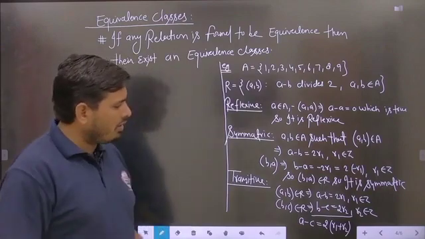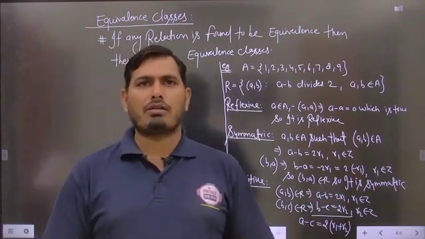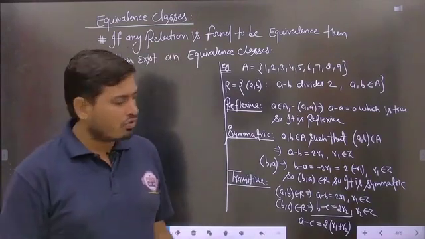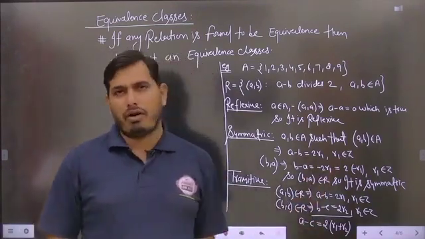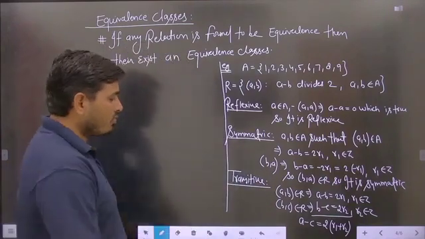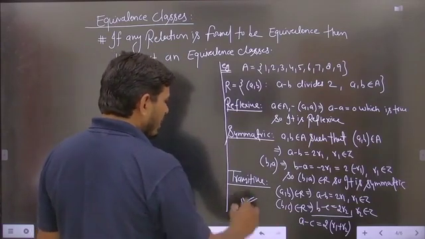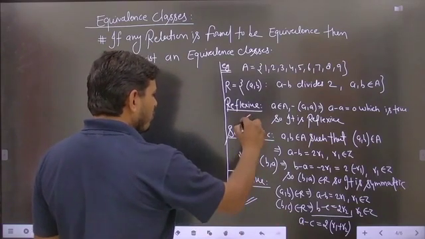And students, here if R1 and R2 are both integers, then definitely R1 plus R2 is always an integer. So you can say that A minus C is also divisible by 2, so definitely this is also a multiple of 2. So (A, C) belongs to R. So it is found to be transitive, it is found to be symmetric, it is found to be reflexive.